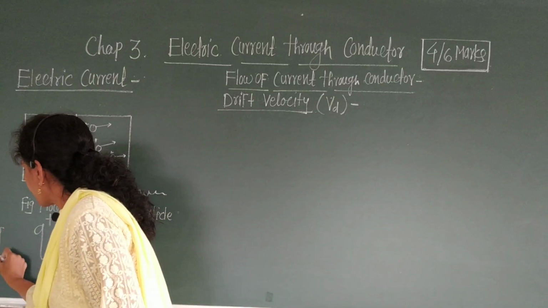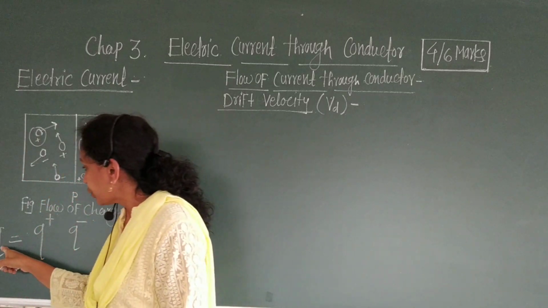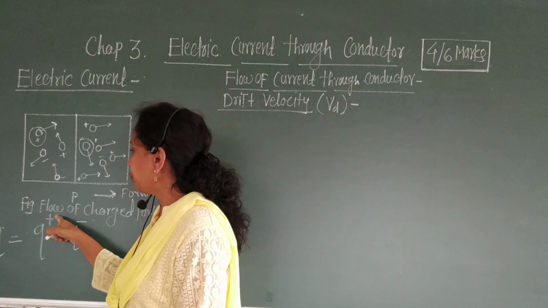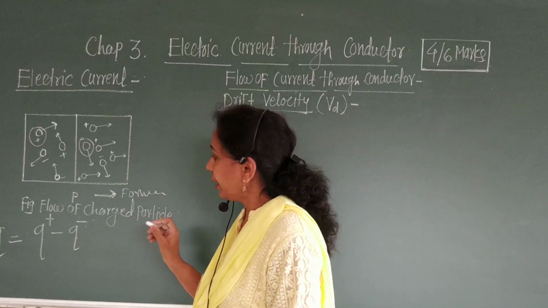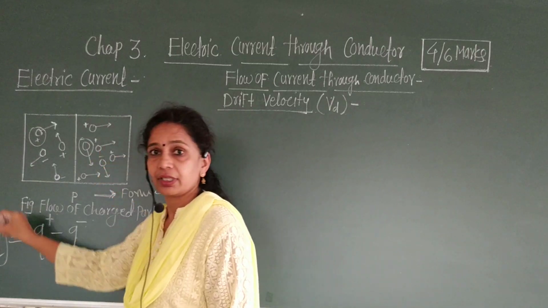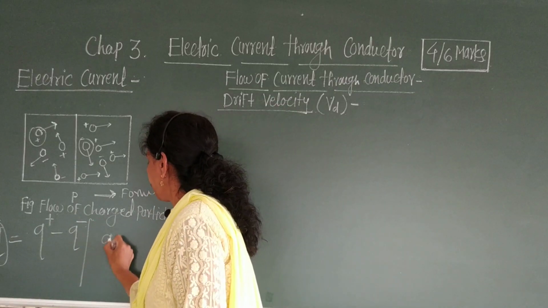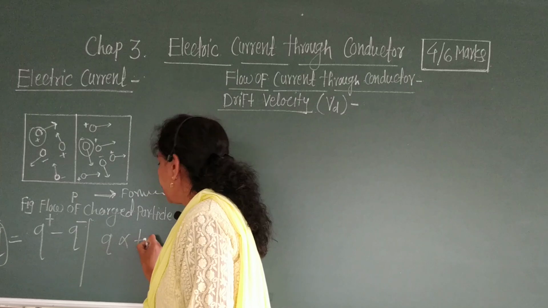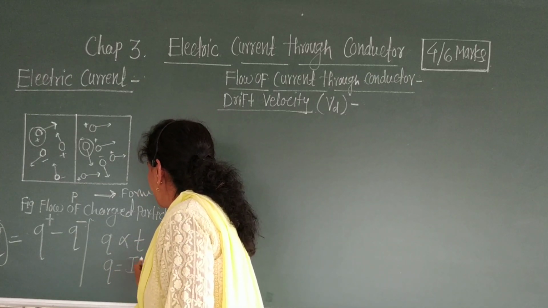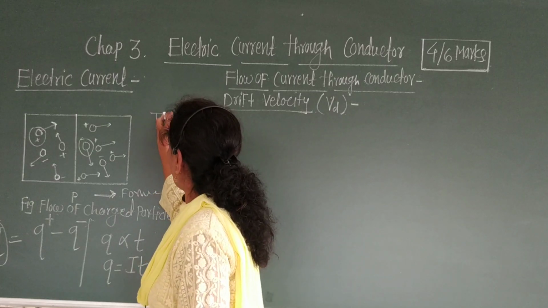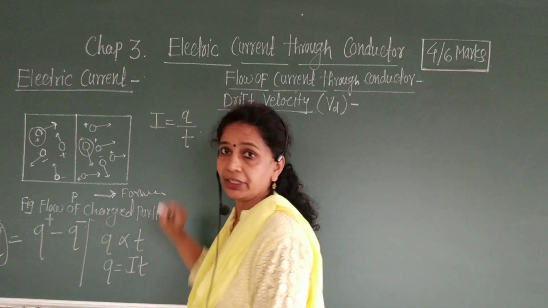Therefore, net charge flowing in the forward direction is Q equal to Q plus minus Q minus. Okay, and this quantity is directly proportional to the time. Therefore, Q is directly proportional to the time. Therefore, Q is equal to I into T, and therefore, I is equal to Q upon T.